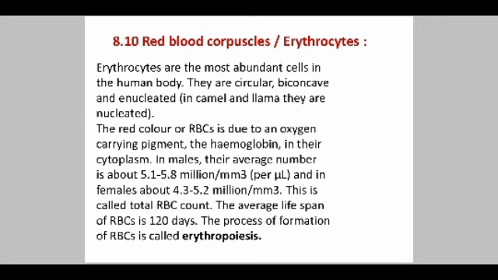Let's see red blood corpuscles or erythrocytes. It is a cellular component of blood. It is in millions in the circulation of vertebrates, gives the blood its characteristic color, and carries oxygen from the lungs to the tissues.